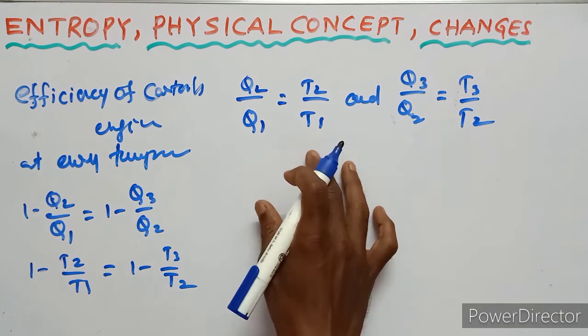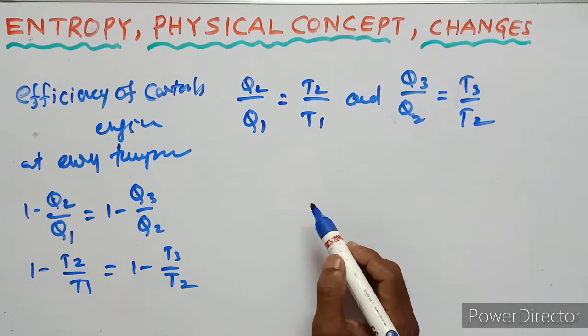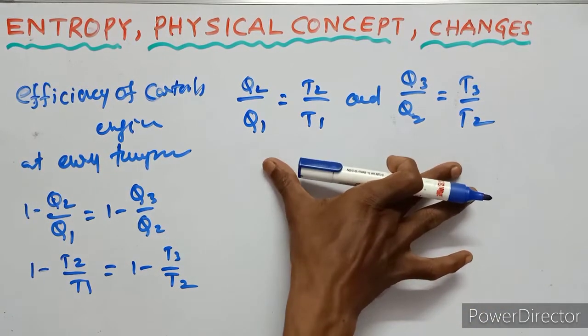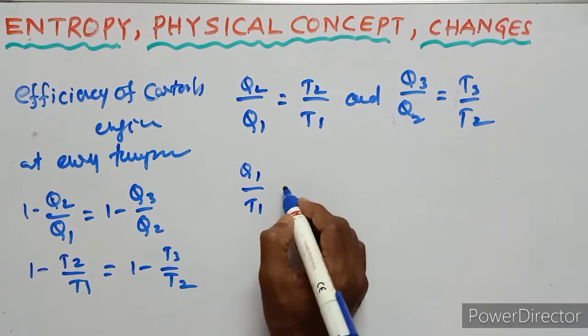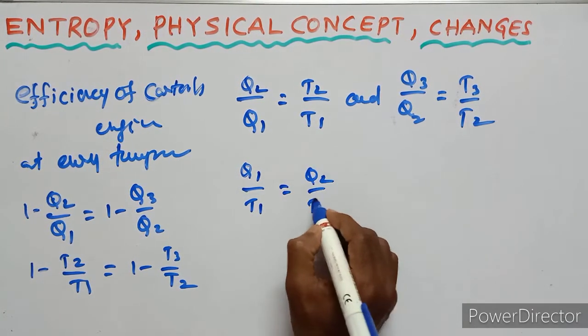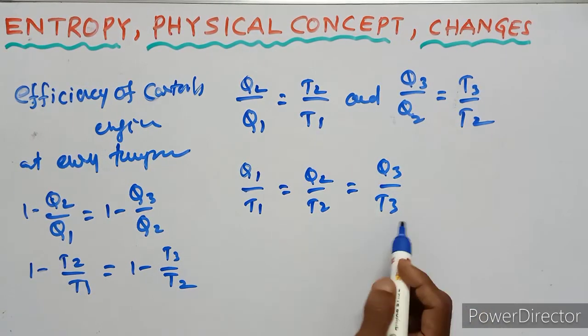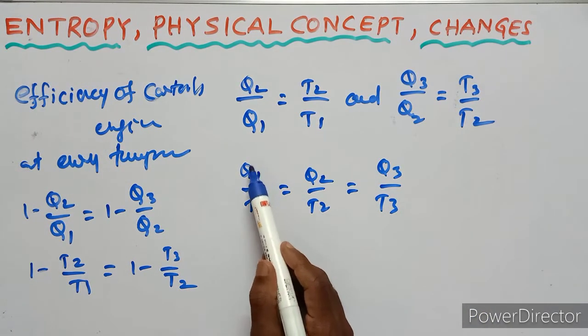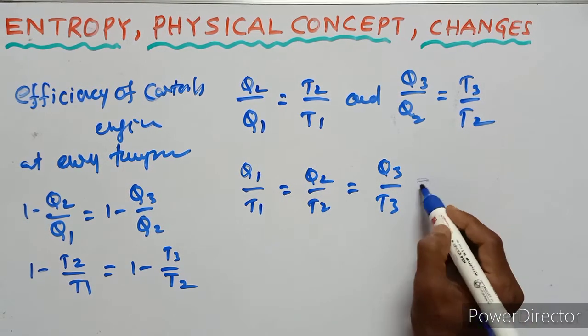So these are all ratios of heat energies and temperatures. Then these equations can be written as Q1 upon T1, Q2 upon T2 and Q3 upon T3: the heat energy upon temperature is constant.